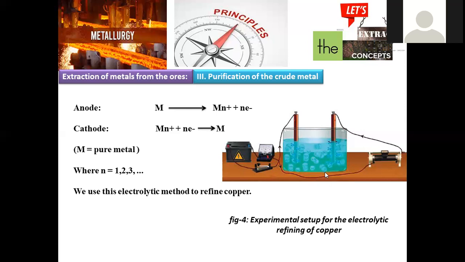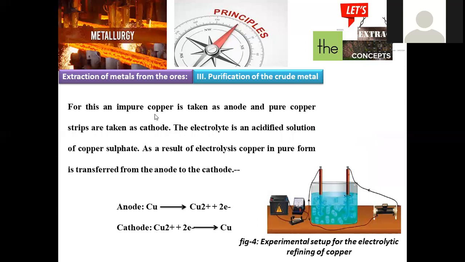How will it be purified? Copper will be taken in the molten state, and external current will be supplied. Cathode and anodic compartments will be made in this, and specifically metal in the pure form will be deposited on the cathodic region. This is about the entire process of electrolysis. Impure copper is taken as anode, and pure copper strips are taken as the cathodic region. The electrolyte is an acidified solution of copper sulfate.